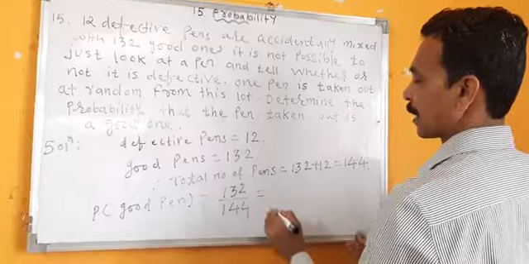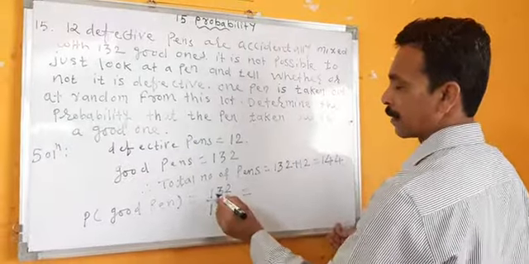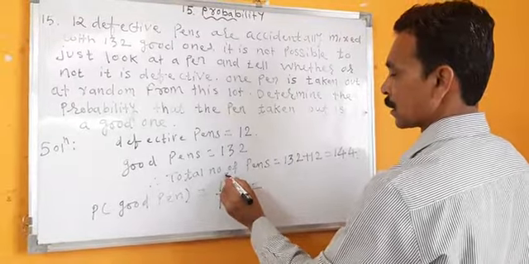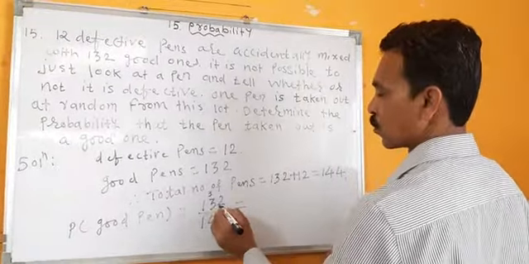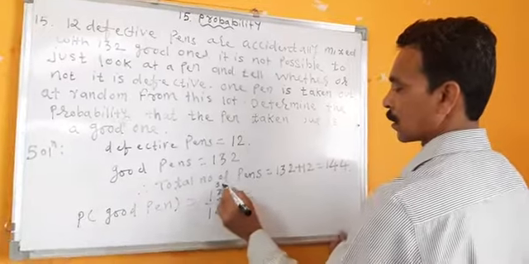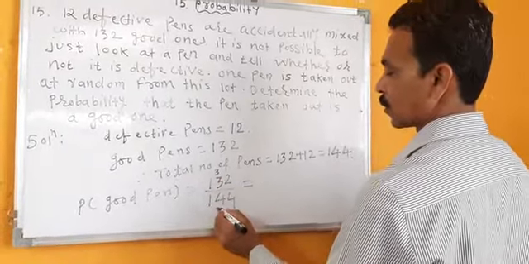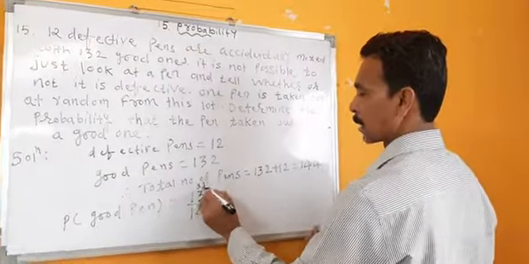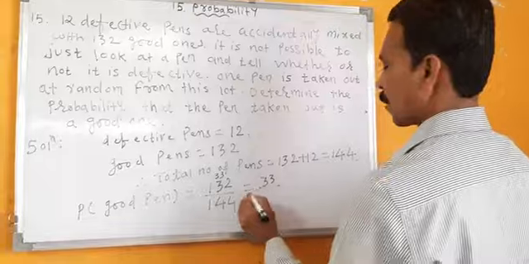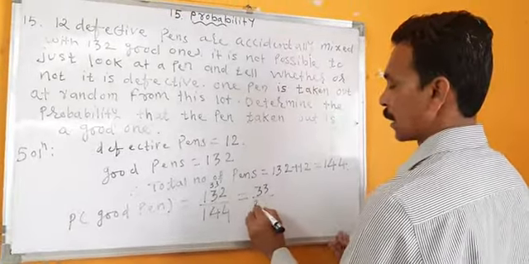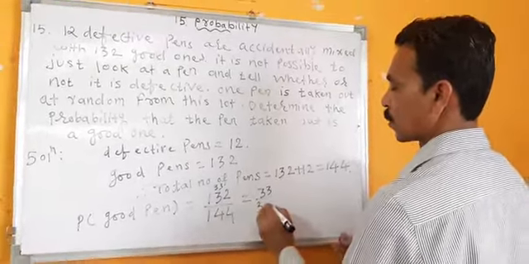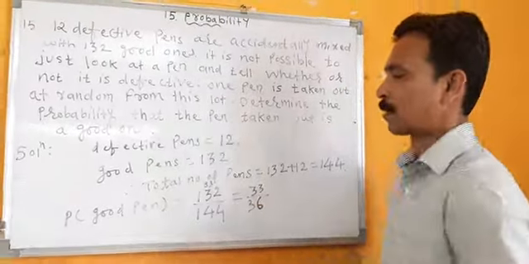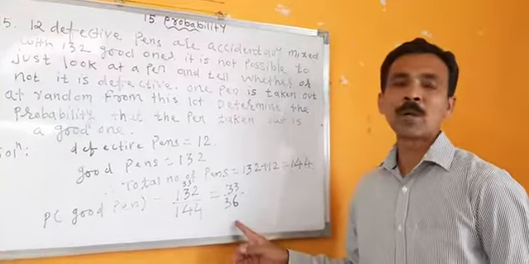Yes, we can reduce it by dividing by 4. 4 33s are 132, and 4 36s are 144. So the answer is, probability of good pen is 33 upon 36.